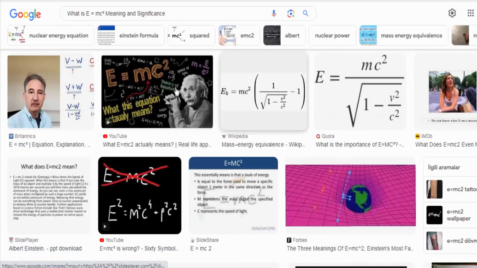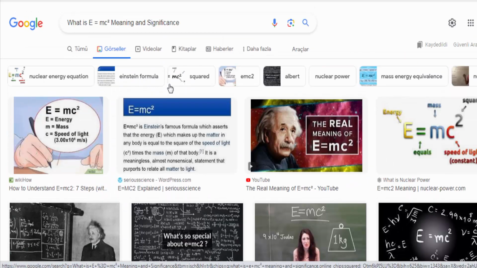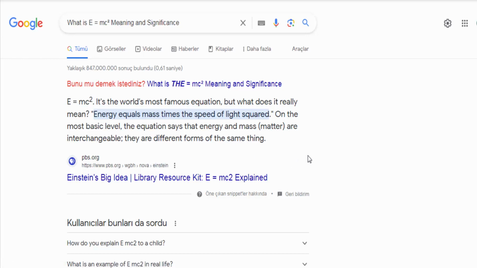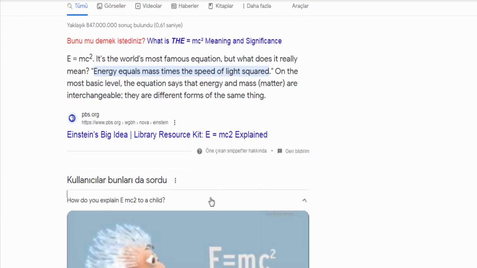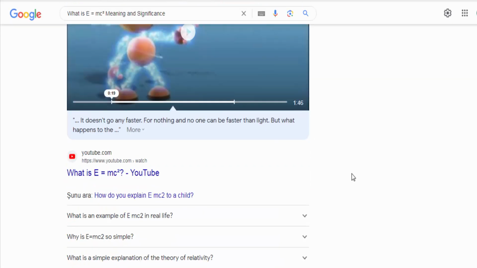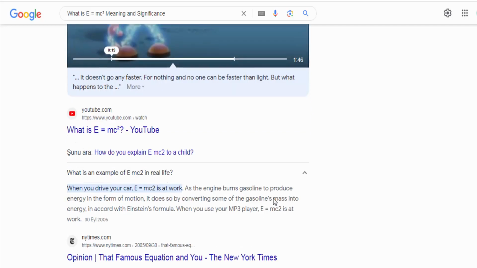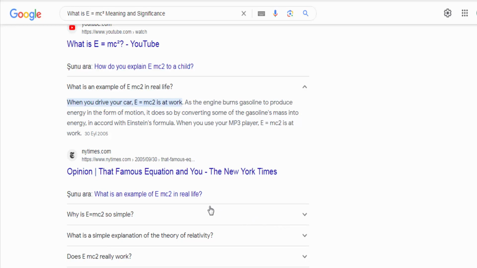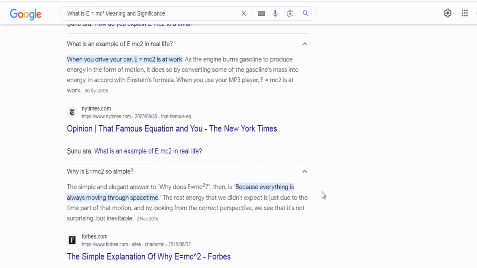Relativistic effects. The equation is also fundamental to Einstein's theory of relativity, which describes how space, time, and mass energy are interconnected. It explains phenomena such as time dilation and length contraction, demonstrating that energy and mass affect the fabric of spacetime. Overall, E equals mc² is a profound equation that demonstrates the relationship between energy and mass, paving the way for groundbreaking discoveries in physics and shaping our understanding of the universe.